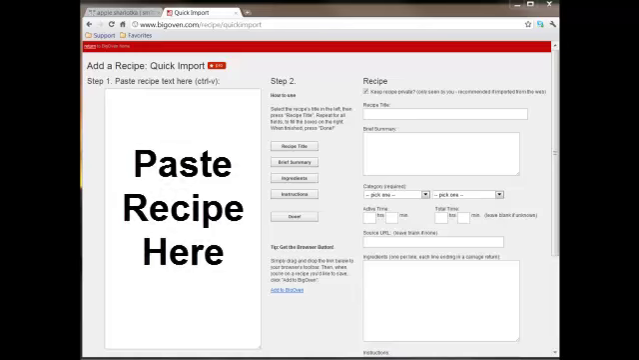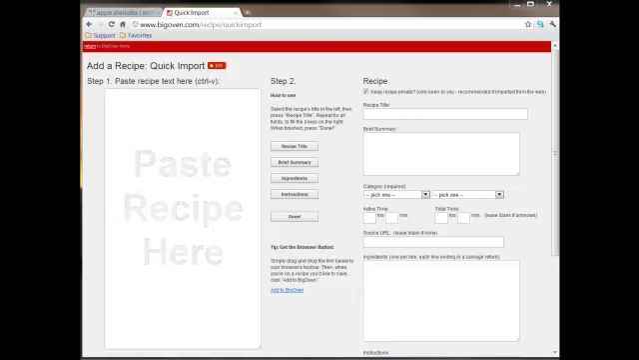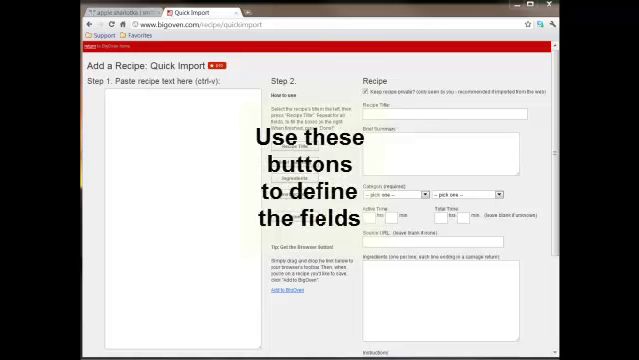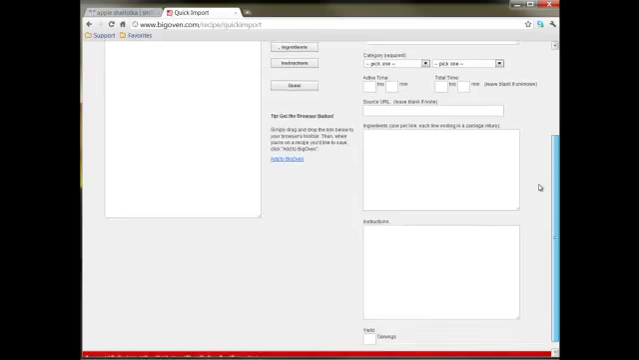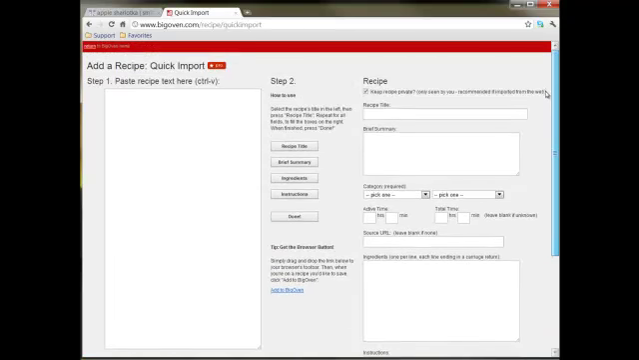Import makes it easy to get any recipe onto BigOven, and from there onto any of our mobile or tablet apps. Simply paste the recipe you'd like to add on the left, then use the buttons in the middle to tell BigOven how to treat the text.